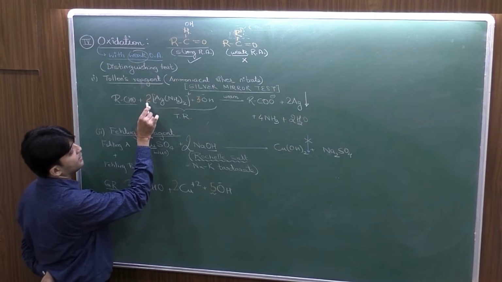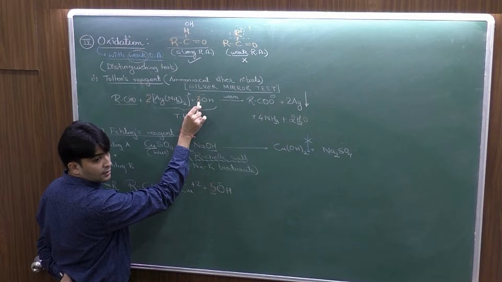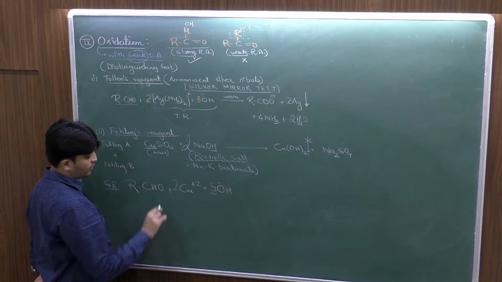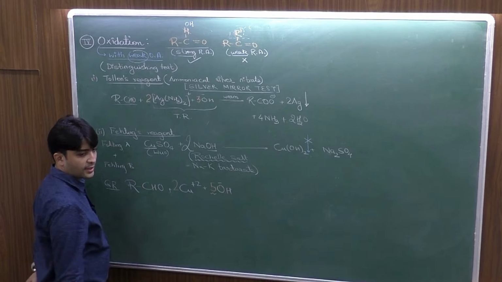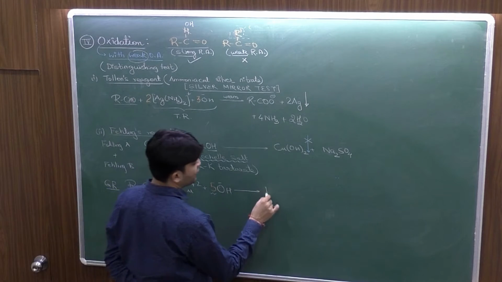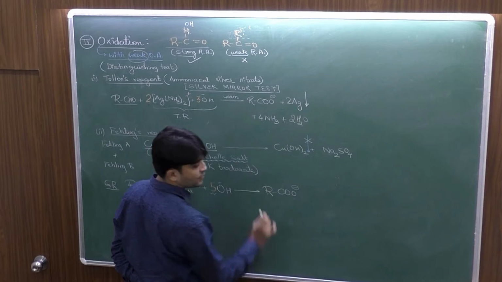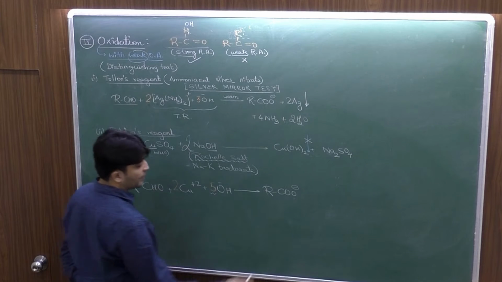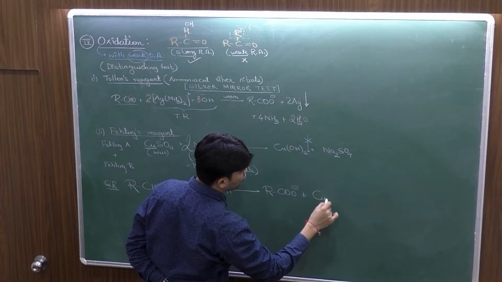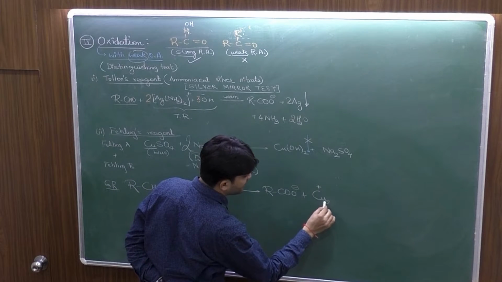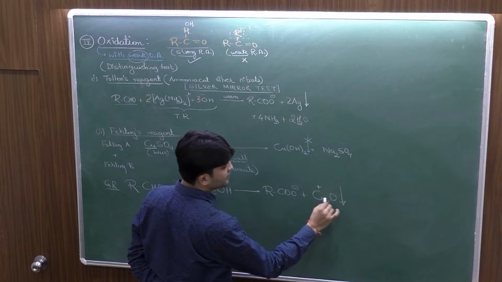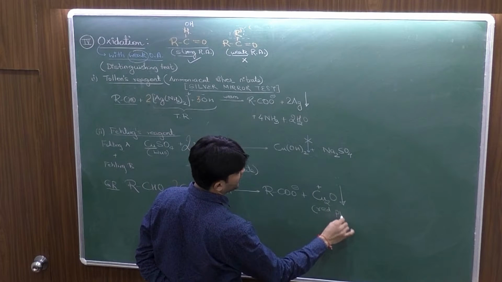ठीक है, वहाँ पर भी यही था. 2 from the ammoniacal silver nitrate itself and 1 for the acid. इसलिए total 3 है. तो यहाँ पे 2:4 होना चाहिए था, but 5 क्योंकि एक एक्स्ट्रा है. ठीक है, so that is how the balancing is done. अब यहाँ पे aldehyde will once again oxidize to form acid, but that will get neutralized with the base to form the carboxylate ion. उसके बाद the cupric ion here being oxidizing agent will get reduced to cuprous ion, and this cuprous ion gets precipitated in the form of an oxide, that is cuprous oxide, and this cuprous oxide form is red in color.